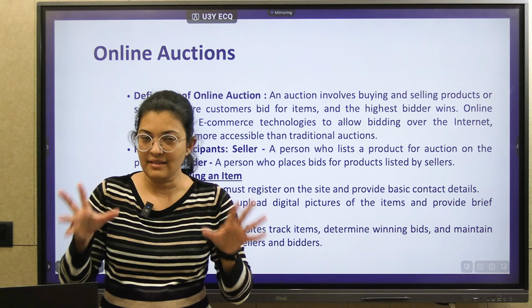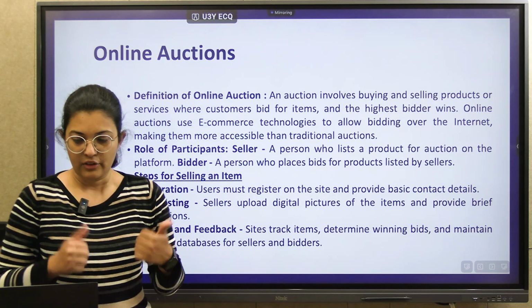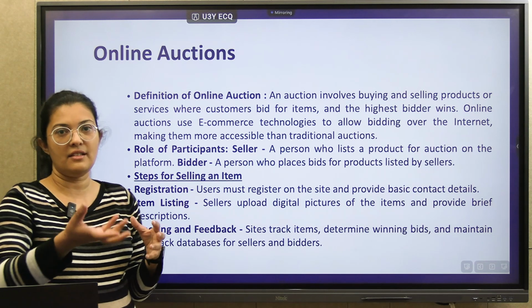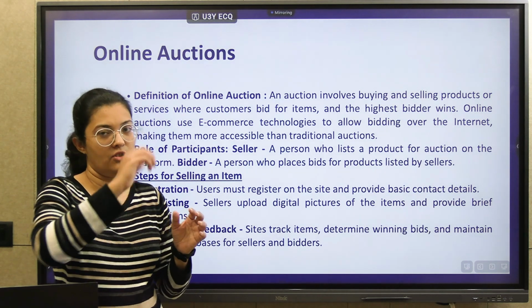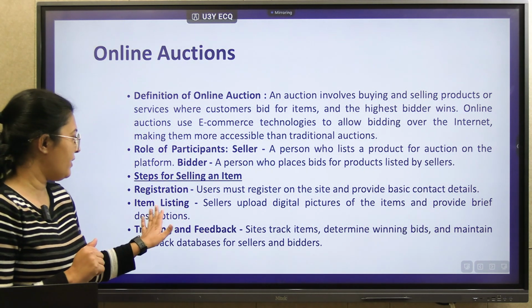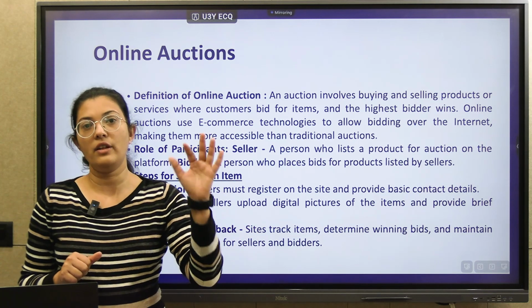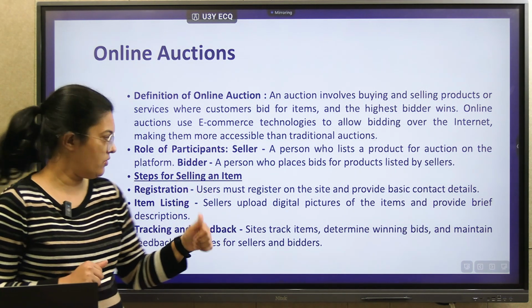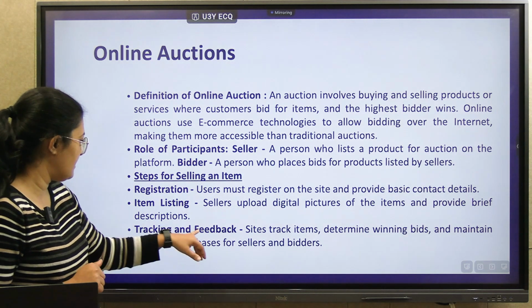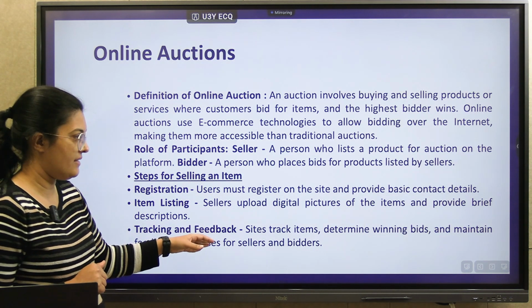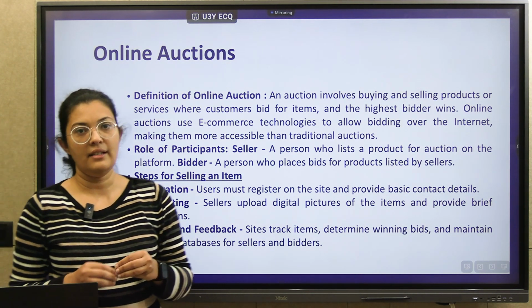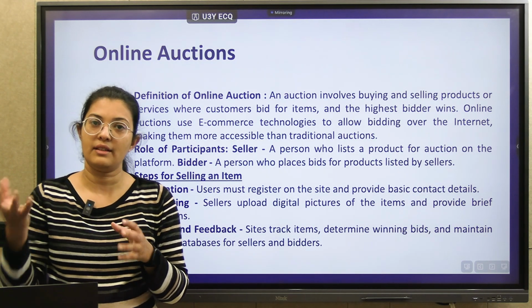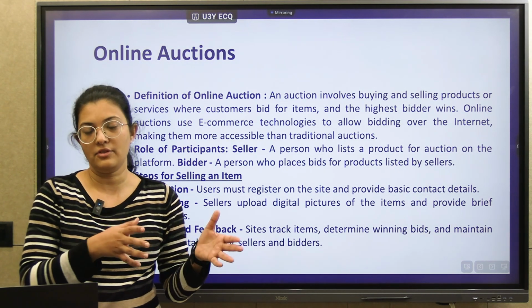Now what are the basic steps for the auction? The first requirement is registration, right? You have to register, you have to provide your details on the online auction site. After that comes item listing, where all the details about the item are provided to the bidder. And next is tracking and feedback. In this, we can track and view the different bids, and we can view the customer problems and be able to solve them.